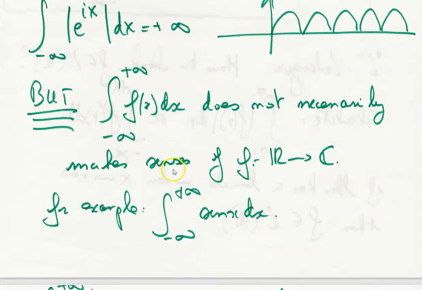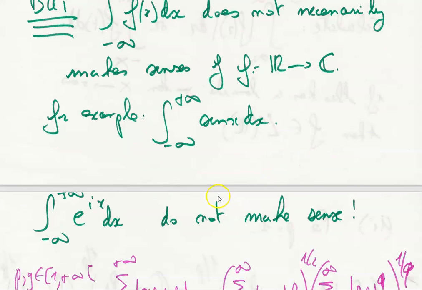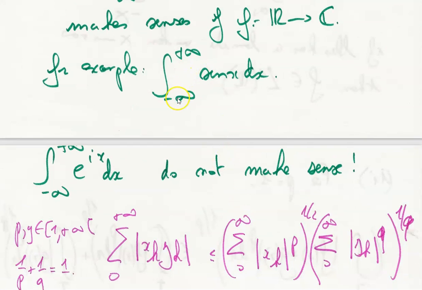But the integral from minus infinity to plus infinity of f(x) dx does not necessarily make sense if f is a function from R to C. For example, if we take the integral from minus infinity to plus infinity of sin x dx, or of exp(ix) dx, it does not make sense.